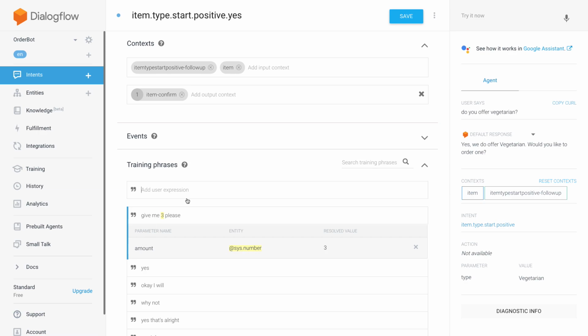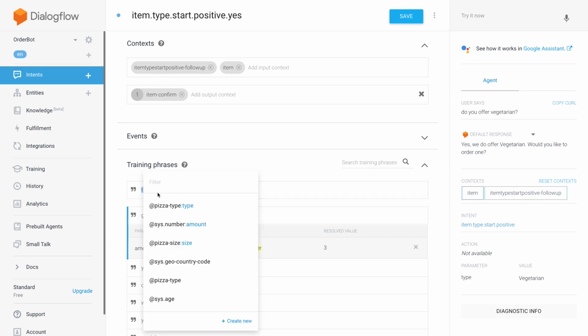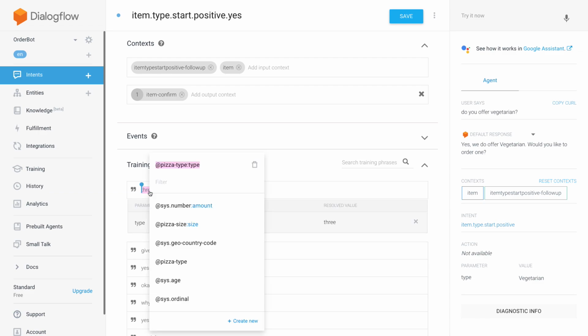And this will be the amount, 3 please. There's loads more variations that I can add to the training phrases, but I'm not gonna bore you with this for now. So, oops. It is amount.